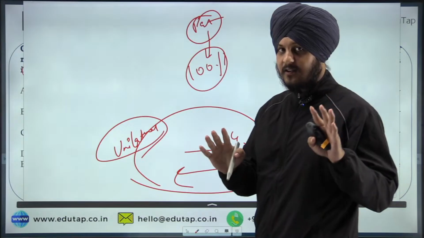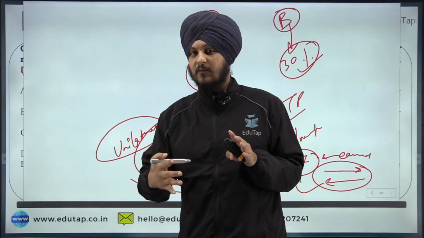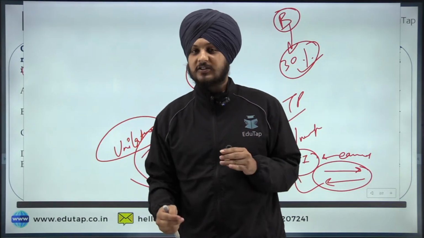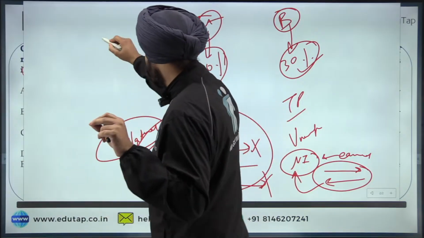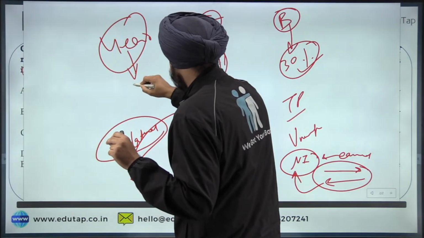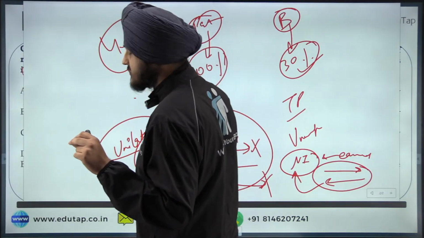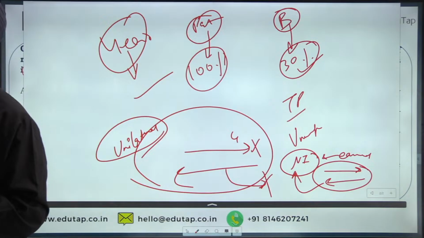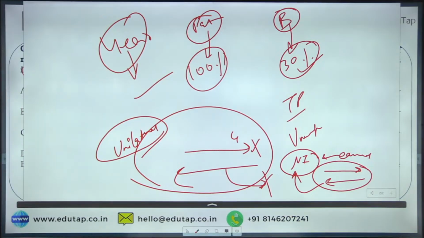Can you tell me the year in which gender budgeting was started in India for the first time? Write it in the chat box. In which union budget was it introduced? If you do not know the answer, simply write IDK. Okay, Bhavesh is writing. Sir, be slightly fast. Am I going too slow?